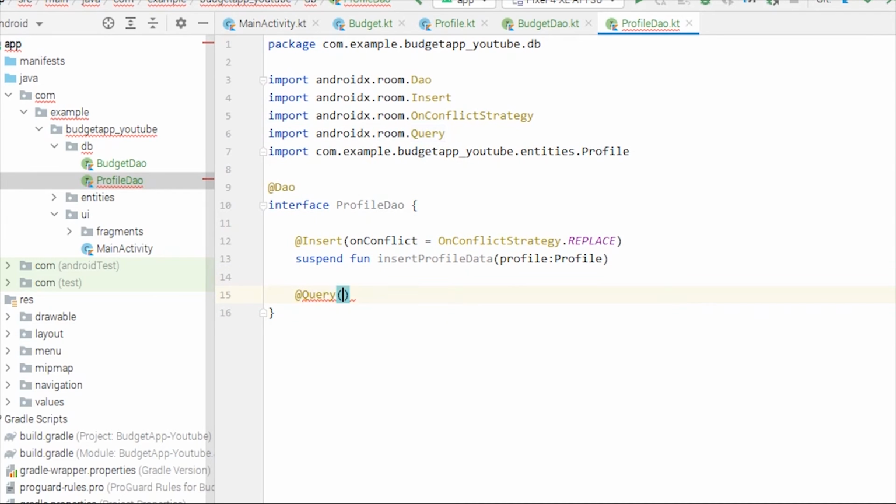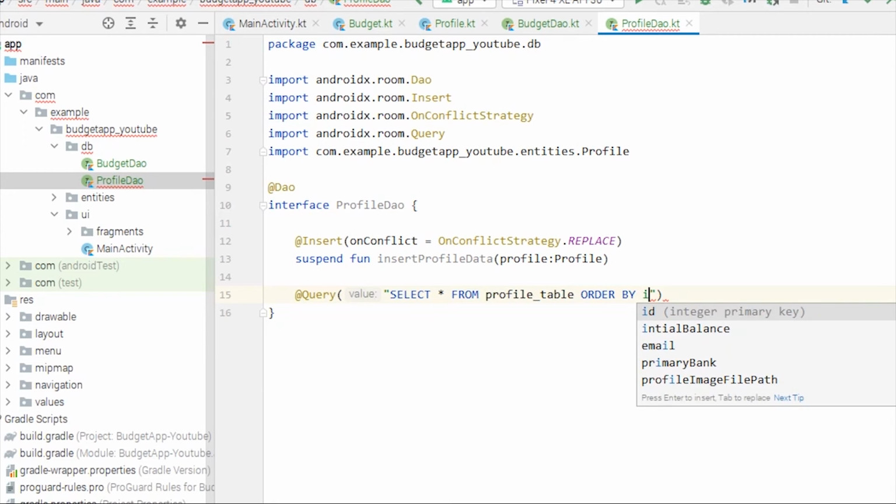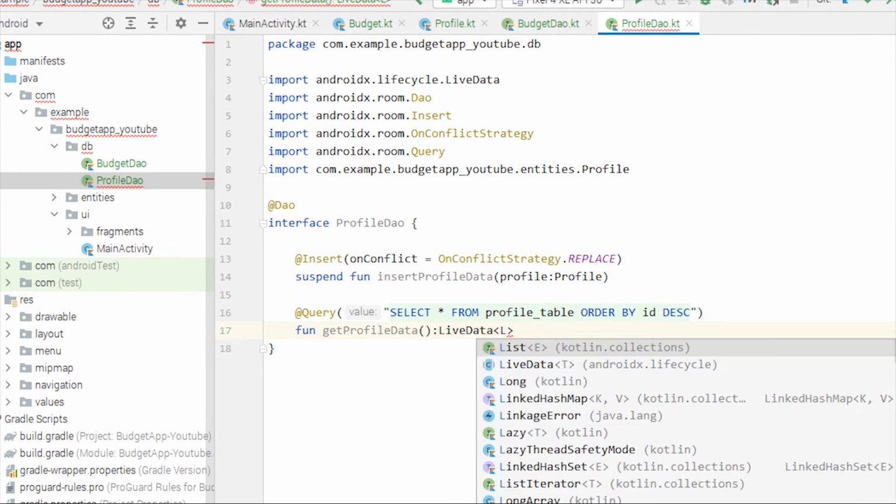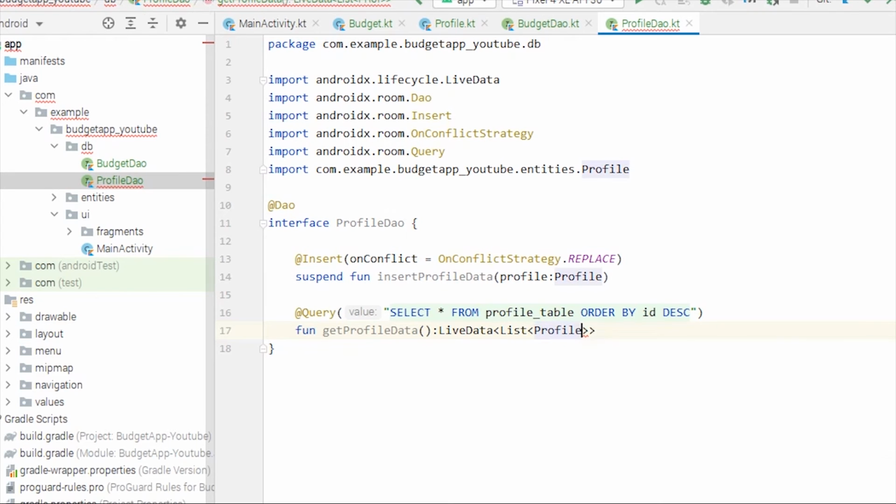Now same way we can also write a function to get the data. So @Query select star, okay, we need to write this in quotation, select star from profile table order by ID, and we'll have this in descending order. Okay, and this doesn't have to be a suspend function. So function getProfileData, and this will also return LiveData of type List of type Profile.